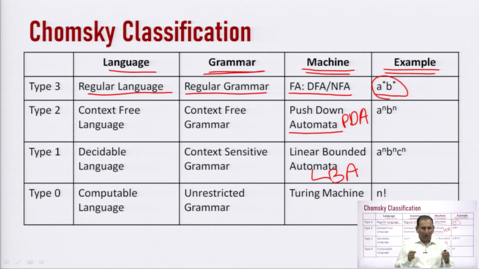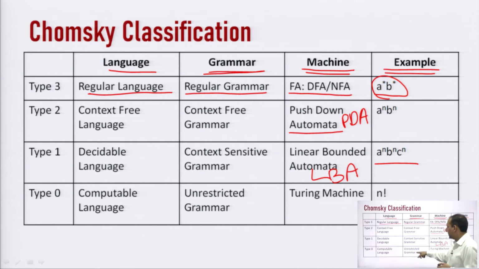Basically, a linear bounded automata is a special type of Turing machine in which the input is bounded by two end markers. So, when we put the input on a tape, in case of linear bounded automata, the tape has markers at both the ends. The input is put on that particular tape and it is closed, marked by those two end markers. So, this is known as a linear bounded automata, and this is the example a to the n, b to the n, c to the n, which belongs to type 1.